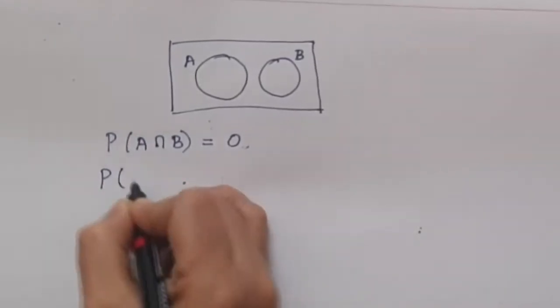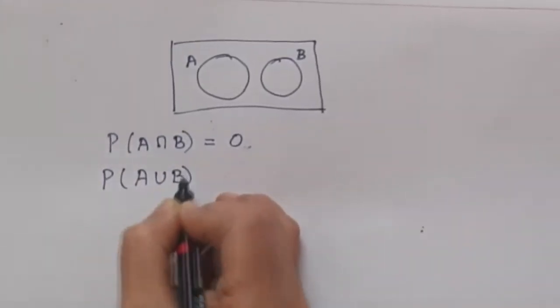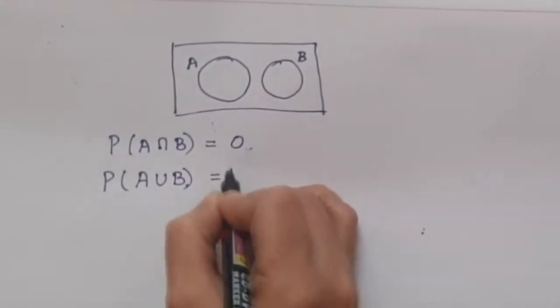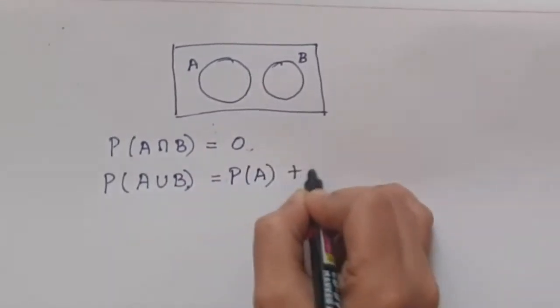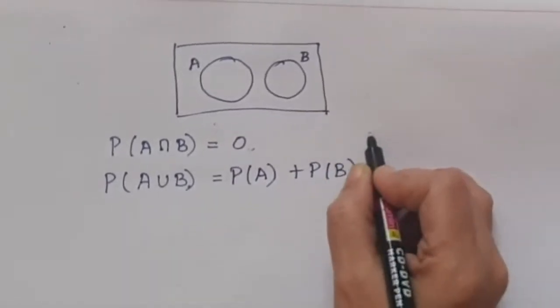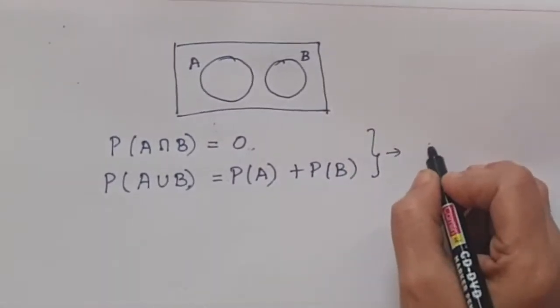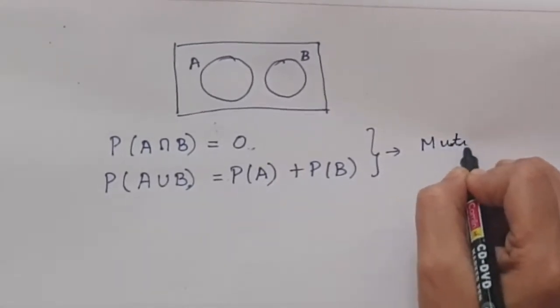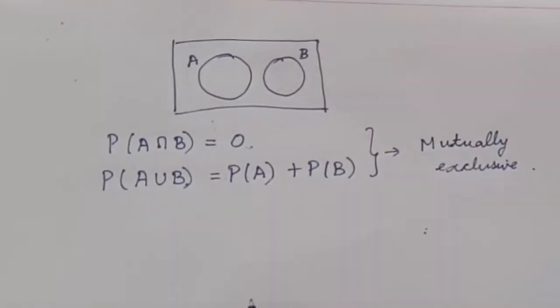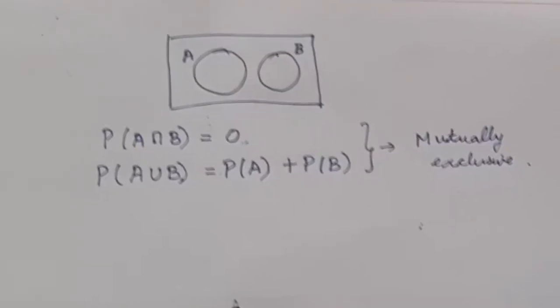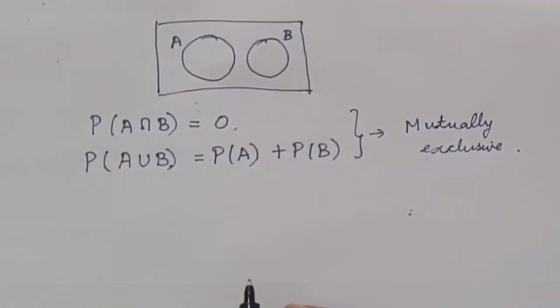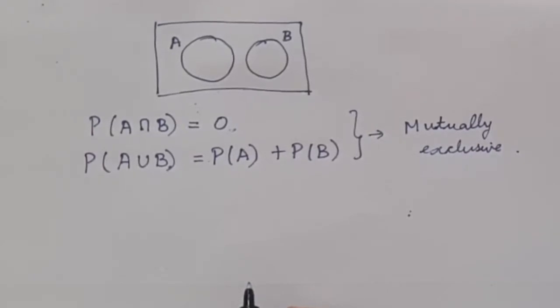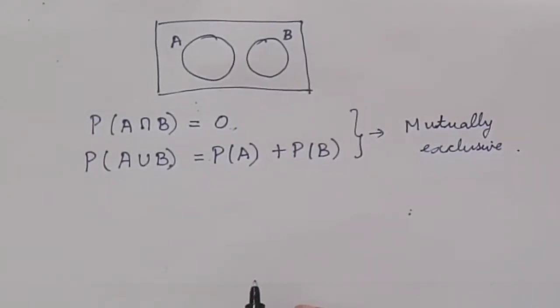In the same way, the probability of A union B, that is this plus this, will be equal to the probability of A plus the probability of B. If any one of these two conditions is satisfied, then we say that the events are mutually exclusive. Independent events are events that do not affect each other. The probability of one event occurring, such as rolling a 6 on a dice, would not affect the probability of the other event happening, such as flipping a head on a coin.